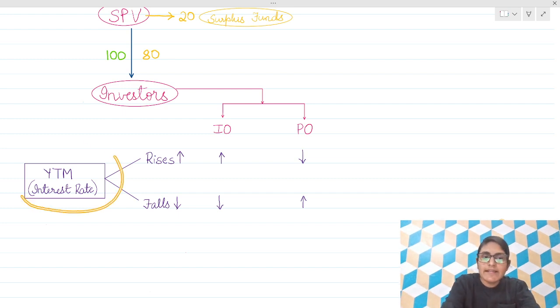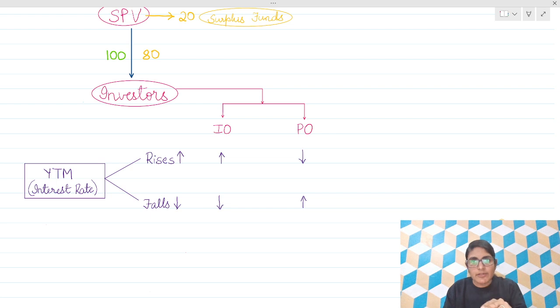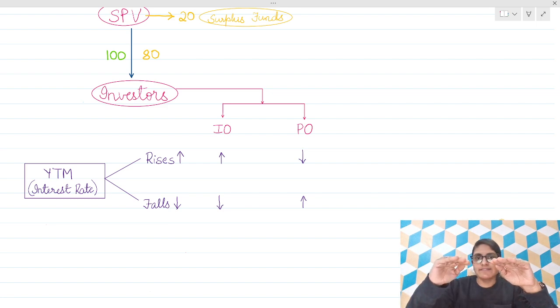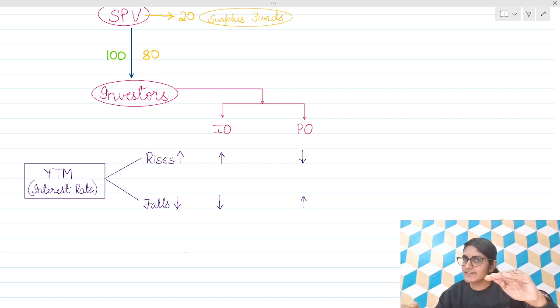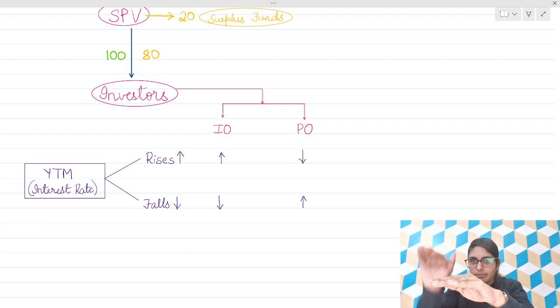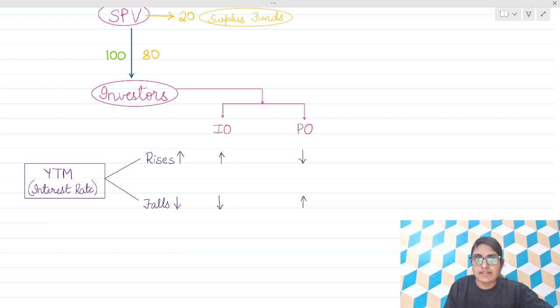Next, yield to maturity, that is interest rate, YTM. If in the market yield to maturity rises, the value of interest only securities will also rise, but the value of principal only securities will fall because of demand. If interest rates are increasing, the interest only securities will receive more amount, so their value will rise, but the value of principal only securities will fall. If interest rate falls in the market, then the interest only securities value will fall, but the value of the principal only securities will rise.